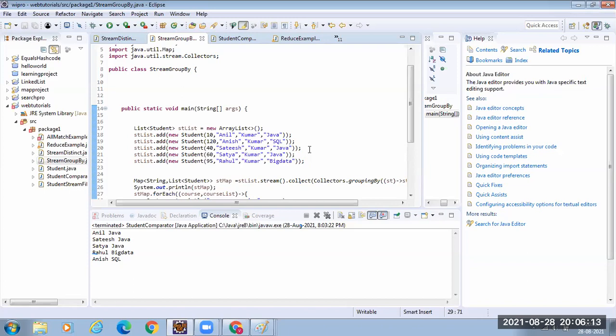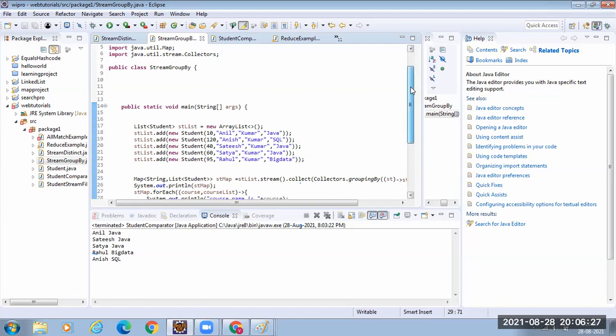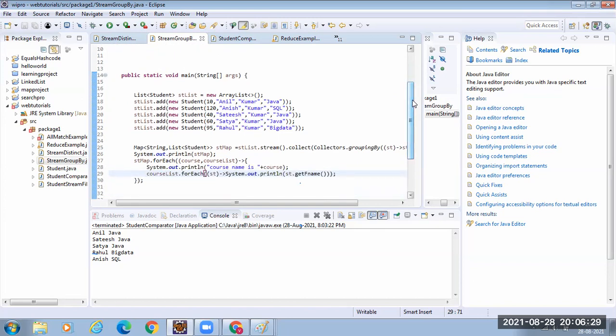Now, if you want to implement this functionality, you would have written so many lines of code. But using the groupingBy method in Collectors, it would be very easy now. Now what I should get as output is Java, the list of students, SQL, the list of students. Why? Because for one course, there may be multiple students who have opted.